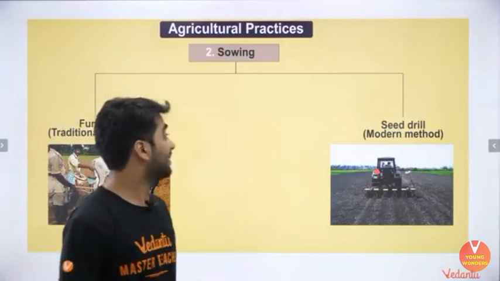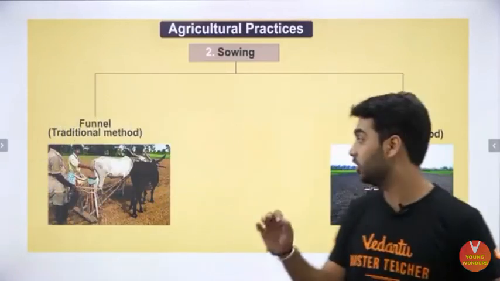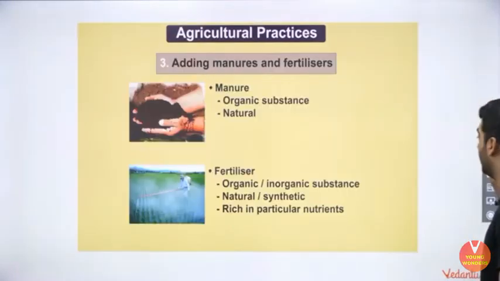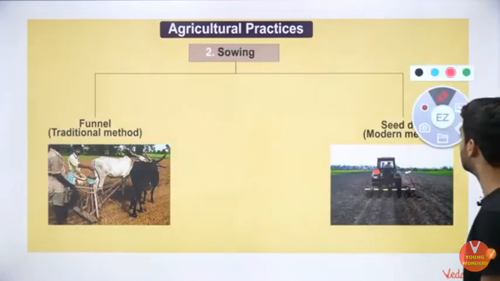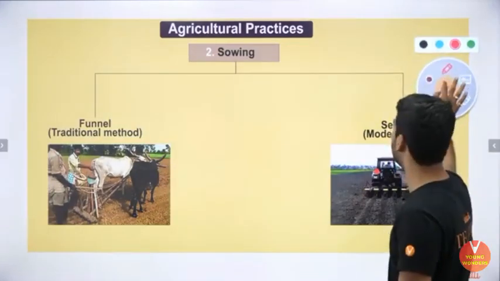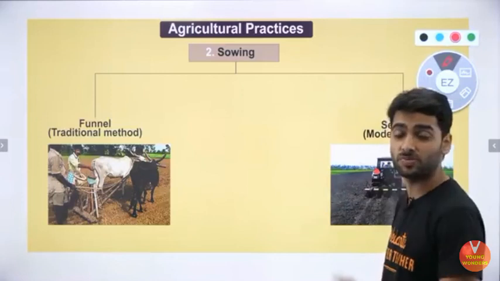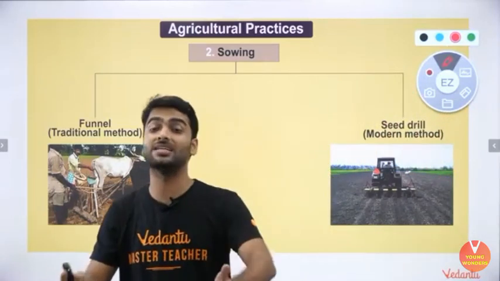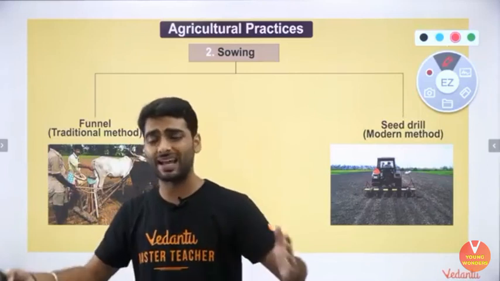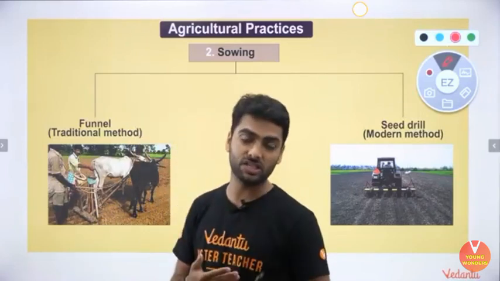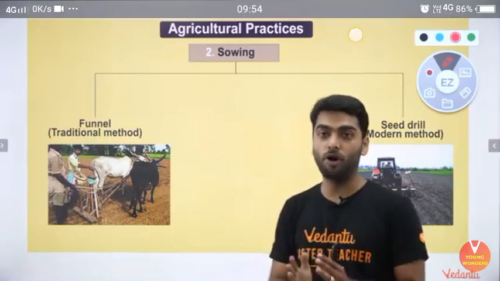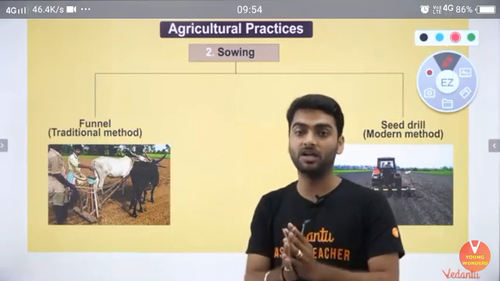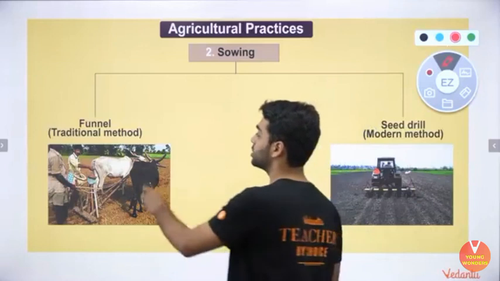With that, the next step comes sowing. As I told you, there are different methods of sowing. There are different methods of sowing the seeds. Traditional or the age-old method was just scattering the seeds, which was practiced by the early man, which did not give you a good channelized growth, which give you a very scattered growth. So that is why there was a need to bring uniformity, proper method of sowing of seeds, and that brought us to the funnel method.